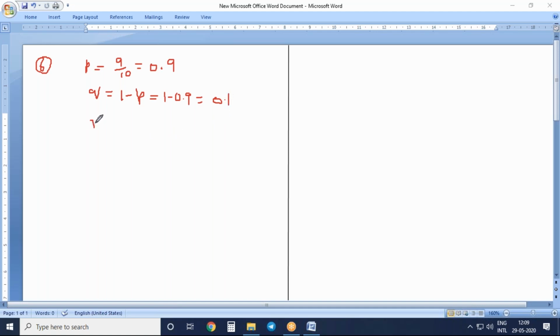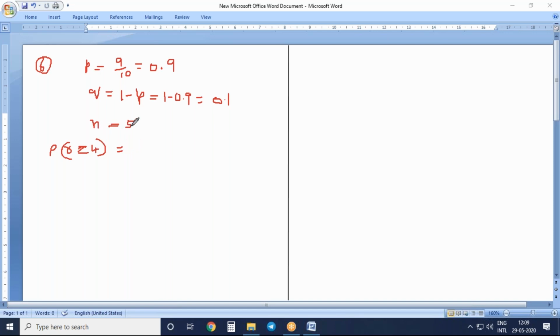And the other thing that is given: n is equal to, so total how many vessels are being transported here? 5. And what is the question? At least 4 means P of R greater than or equal to 4. Minimum 4 vessels have to arrive safely. The minimum is 4 here, but the maximum is n.